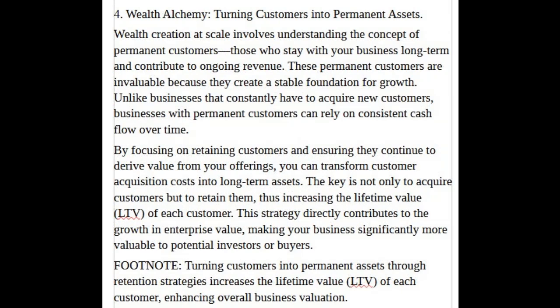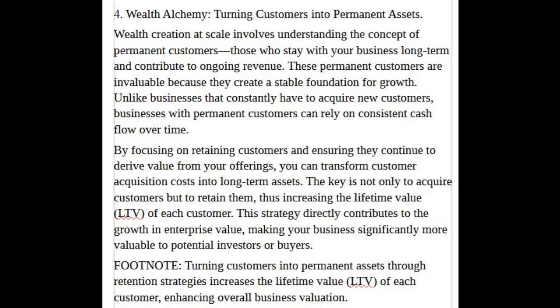4. Wealth alchemy, turning customers into permanent assets. Wealth creation at scale involves understanding the concept of permanent customers, those who stay with your business long-term and contribute to ongoing revenue. These permanent customers are invaluable because they create a stable foundation for growth. Unlike businesses that constantly have to acquire new customers, businesses with permanent customers can rely on consistent cash flow over time. By focusing on retaining customers and ensuring they continue to derive value from your offerings, you can transform customer acquisition costs into long-term assets.